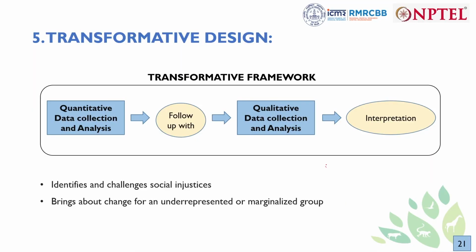So let's give an example. In one of the studies that I was going through, they checked the social injustice of water accessibility. They found that water access is higher among the urban community compared to the rural community. So rural people had less access to water, which they found quantitatively.